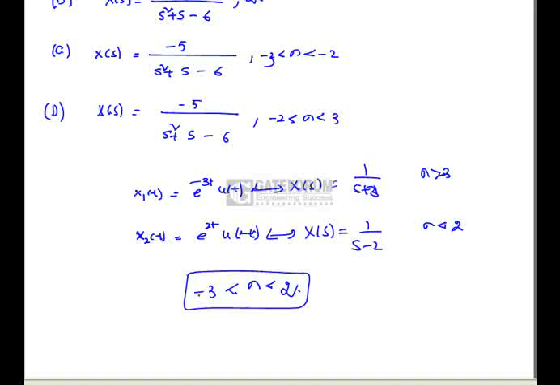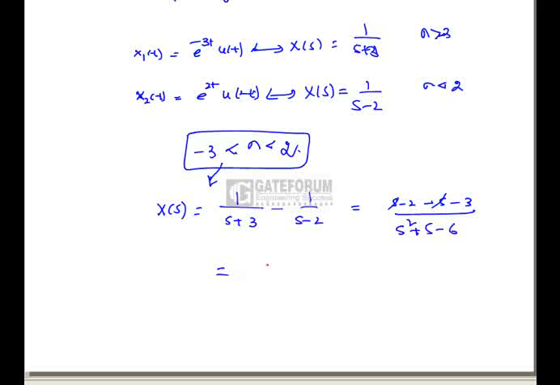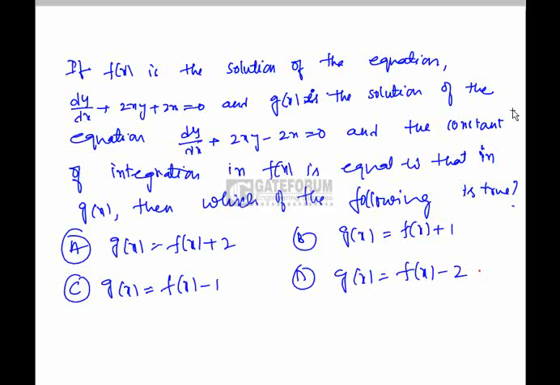So for this particular ROC, if we calculate X(s), we will get 1 by s plus 3 minus 1 by s minus 2, which equals (s minus 2 minus s minus 3) by (s square plus s minus 6), which equals minus 5 by s square plus s minus 6. This is for ROC sigma greater than minus 3 and less than 2. Hence option A is correct.